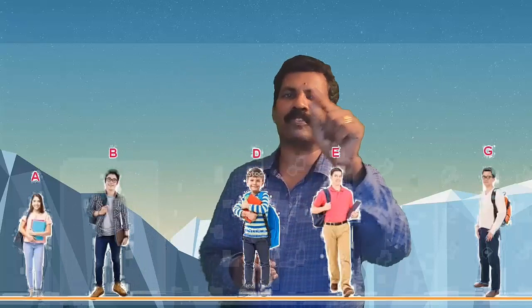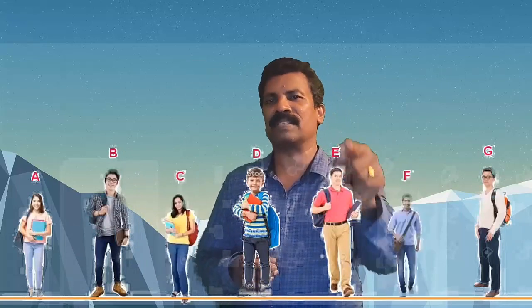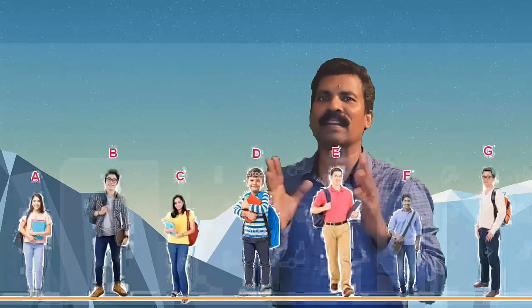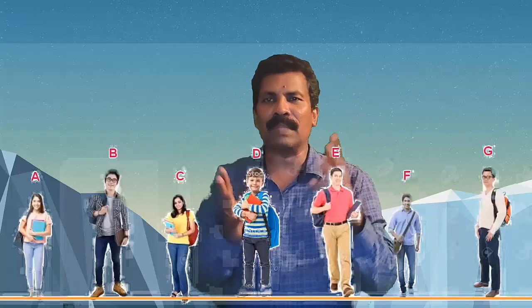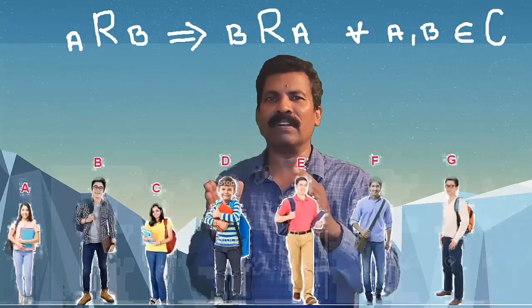Now B is related to D and D is related to B also. Similarly, C related to F implies that F is related to C. Thus, whenever a is related to b, we claim that b is related to a also. Thus, the given relation is symmetric.